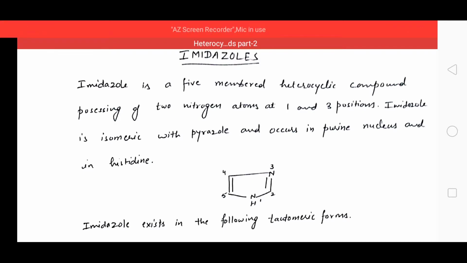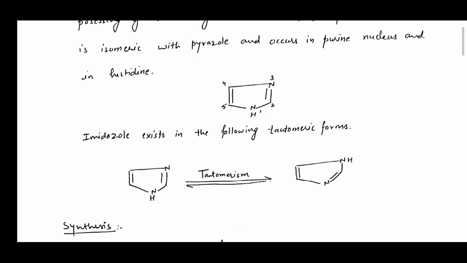Imidazole exists in two isomeric forms. As you can see in this reaction, the hydrogen at the first position is shifted to the third position. It is also known as 1,3 shift.